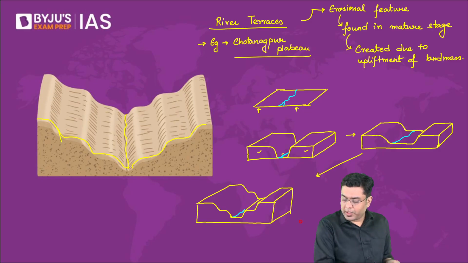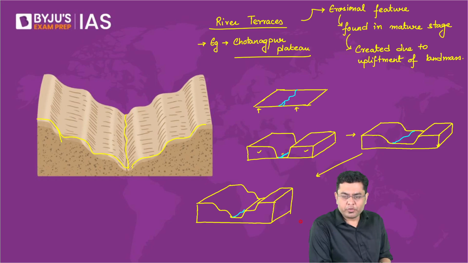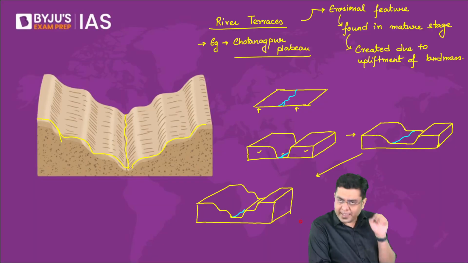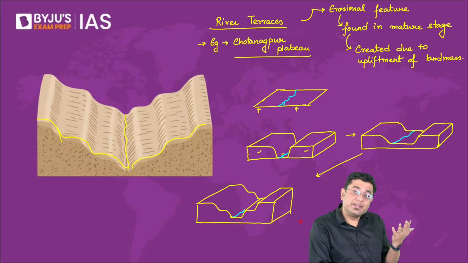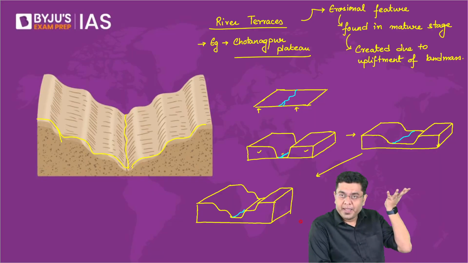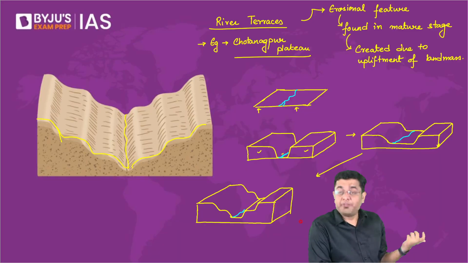I think water caused the digging of the land. No, you think wrong here. Water does not cause digging of the land because this is in the mature stage. Okay, so please understand, in case any of you are getting the doubt that it is the water which keeps on deepening here, that is not something which happens. It is the land which rises up. It is not as if the water will keep on going downwards. If that is the case, till where will the water go? Till what level can the water go?